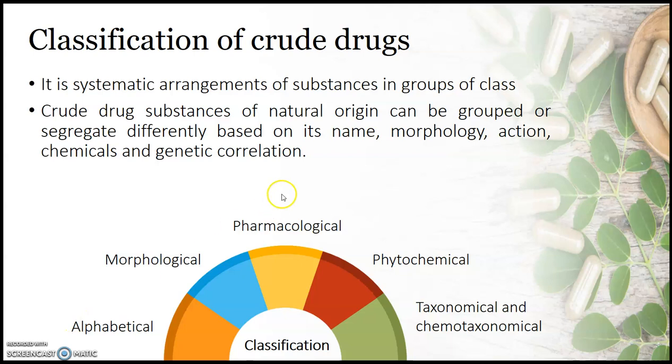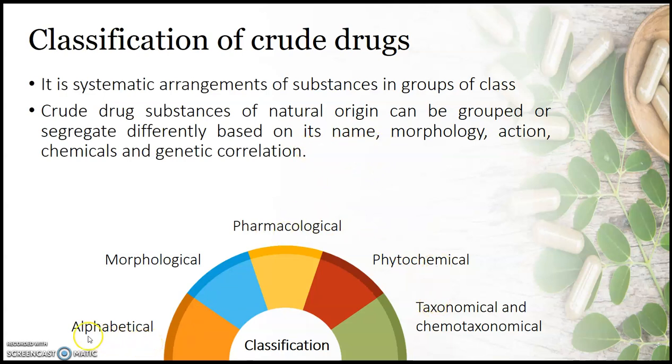The crude drug substances of natural origin can be grouped or classified using different approaches. These approaches are based upon the official name, morphological parts, pharmacological actions when taken internally, the phytochemicals present in it, and genetic correlation. So these are the different modes of classification, based upon the approaches mentioned earlier.